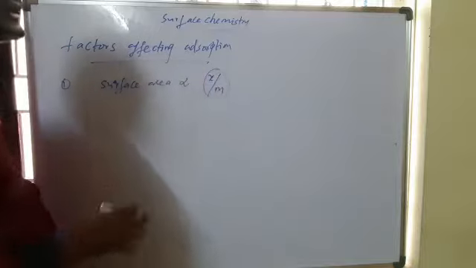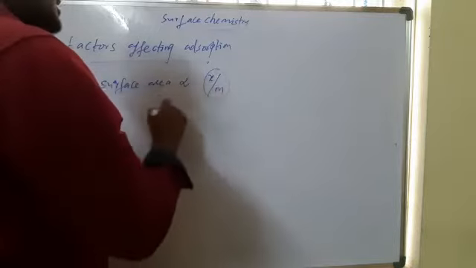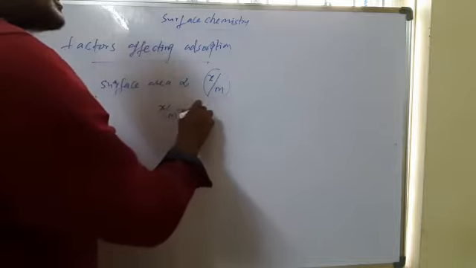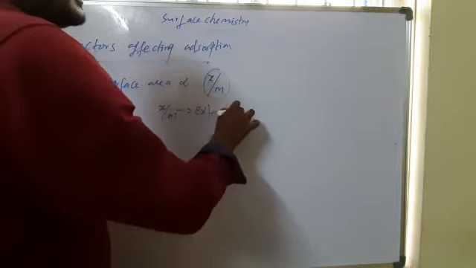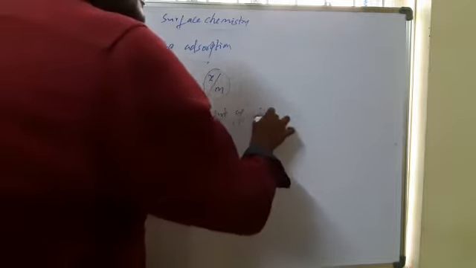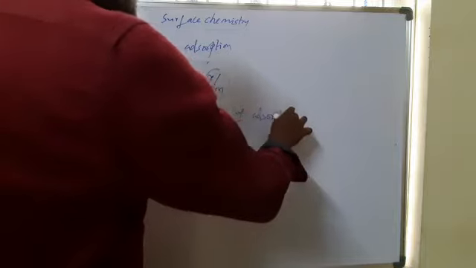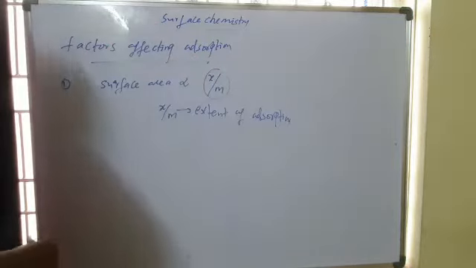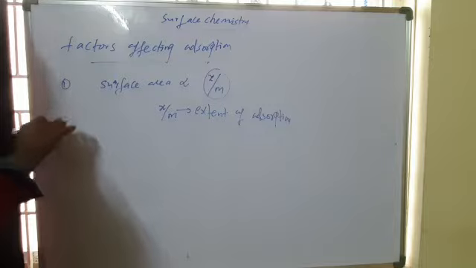X by m is the extent of adsorption. So as the surface area of the adsorbent increases, the extent of adsorption also increases.